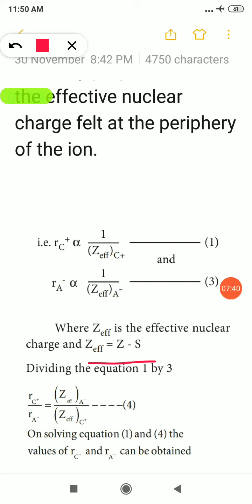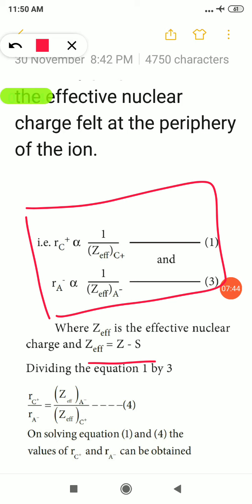I will post it in a separate video. This term is very, very important. The radii are inversely proportional to their effective nuclear charge. Inversely proportional means we take 1 by. Directly proportional, we won't take 1 by, we'll put it directly.